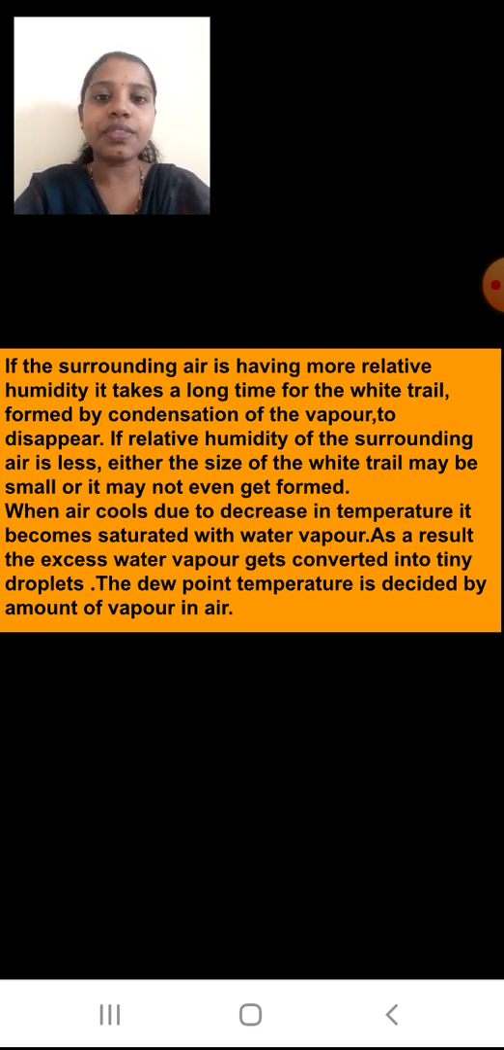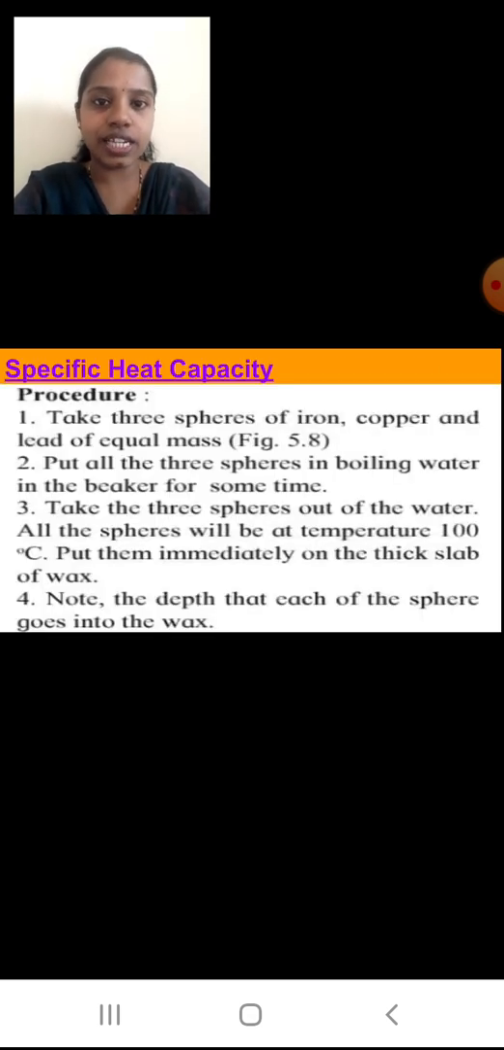Now the next topic we are starting is the specific heat capacity. What is the specific heat capacity? We will have a look at our experiment and see what is happening here. Now we will see the procedure. Take 3 spheres of iron, copper and lead of equal mass. It is very important that they should be of equal mass.